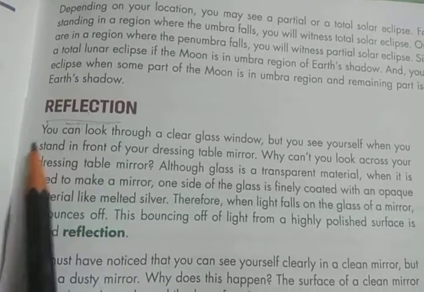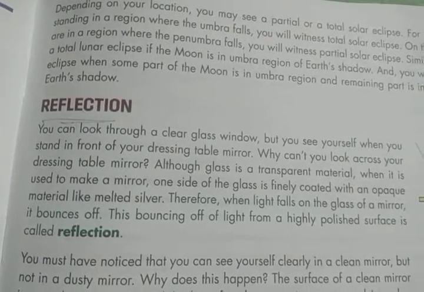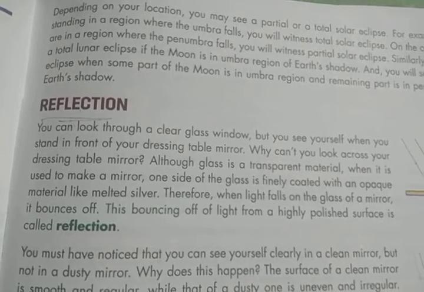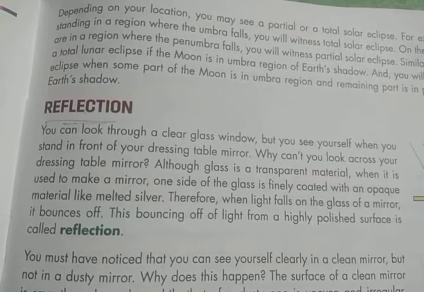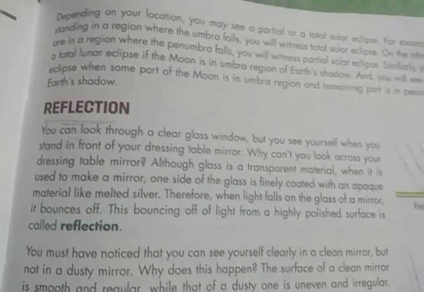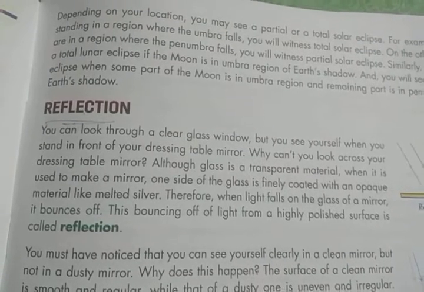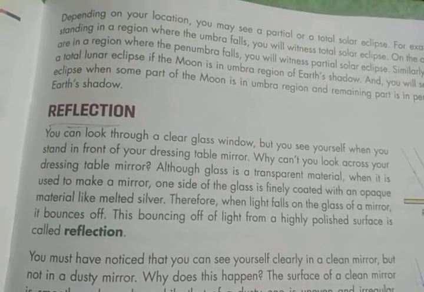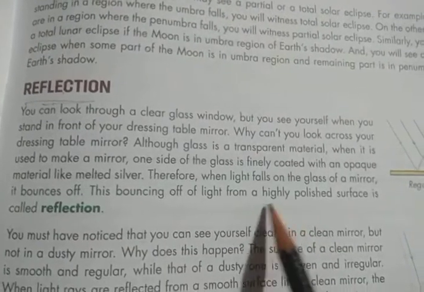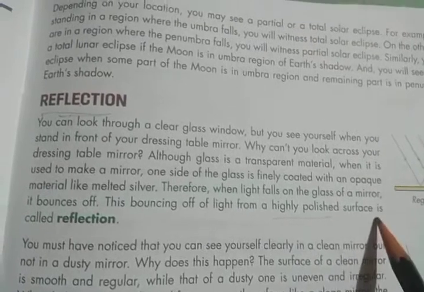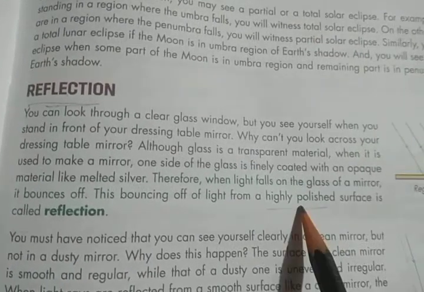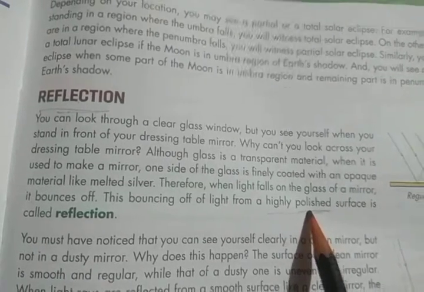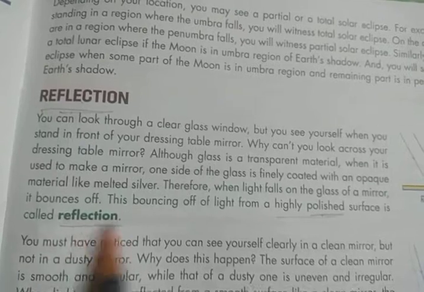Reflection means when light falls on the glass of a mirror, it bounces off. This bouncing off of light from a highly polished, that means smooth, surface is called reflection.